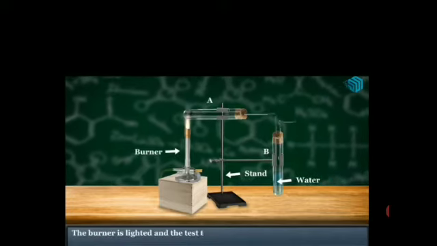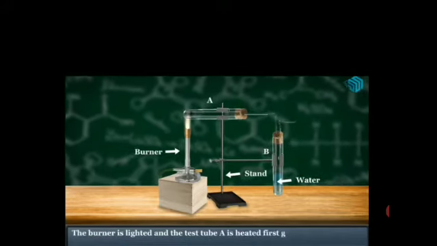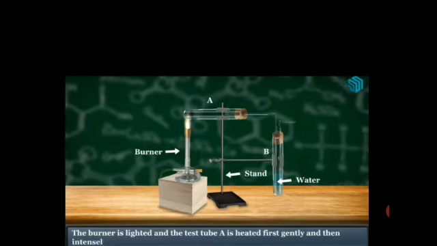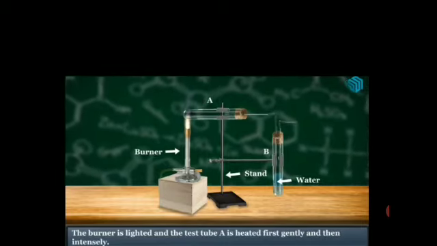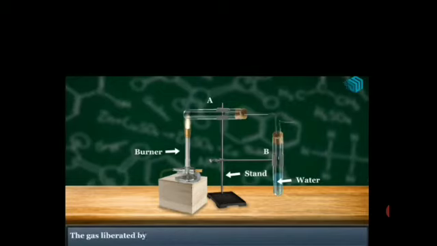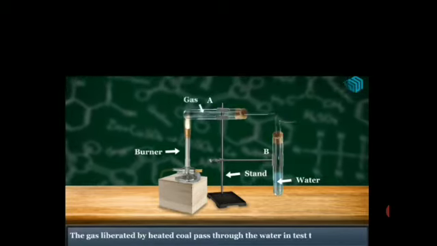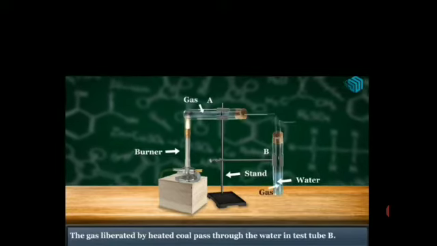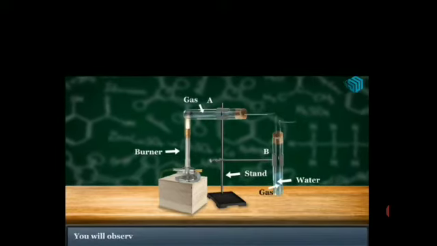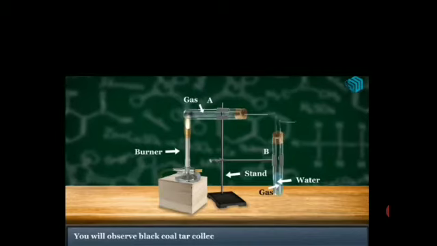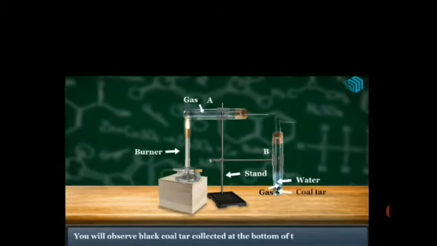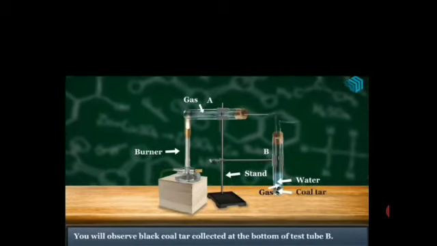Now the burner is lighted and test tube A is heated, first gently and then intensely. Then the gas liberated by heated coal passes through the water in test tube B. You can see gas is being liberated. You will observe black coal tar collected at the bottom of test tube B. Is that clear?